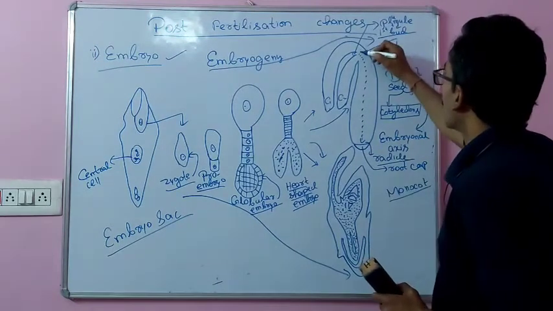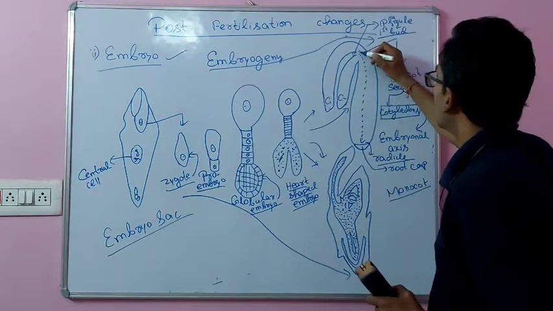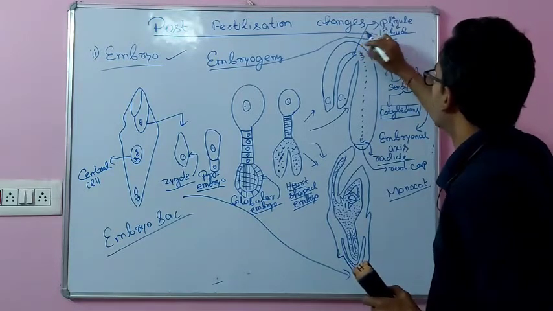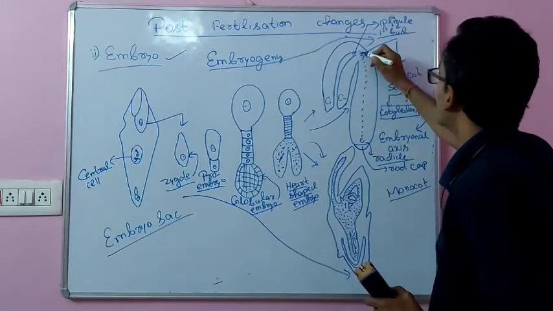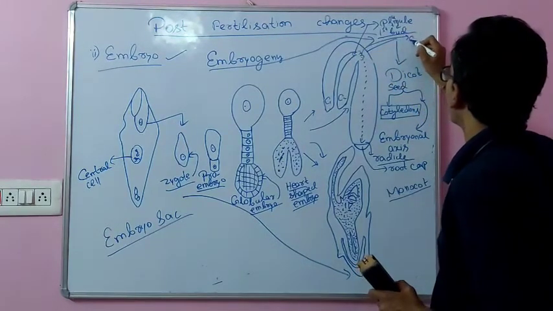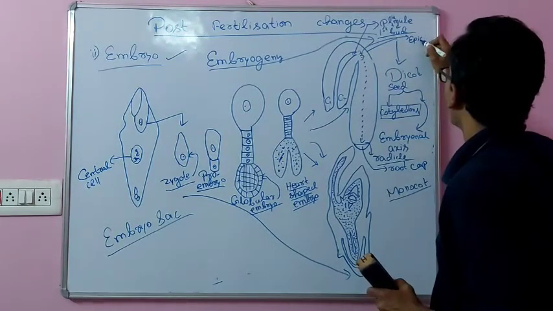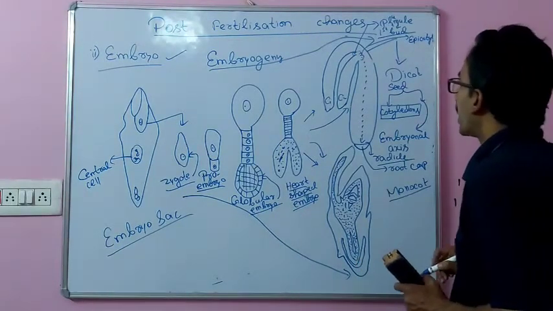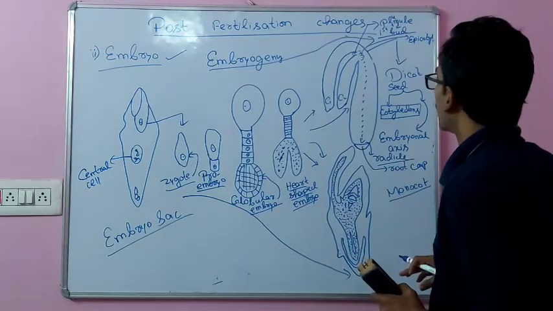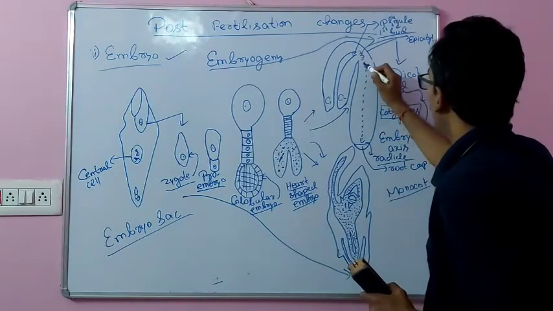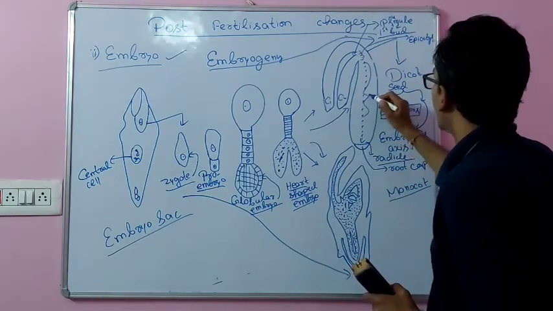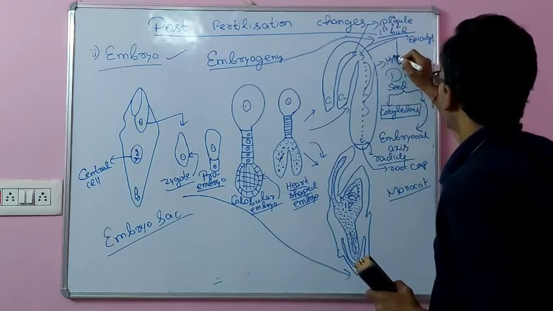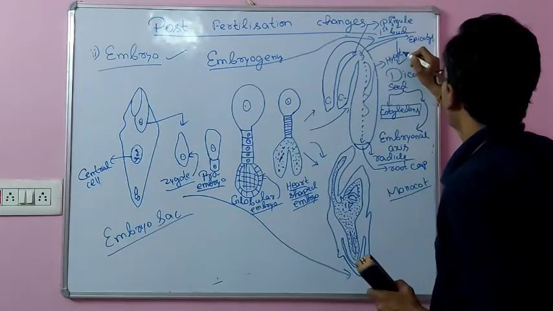The portion of the embryonal axis present above the cotyledon is called epicotyl, whereas the portion of the embryonal axis present below the cotyledon is called hypocotyl.